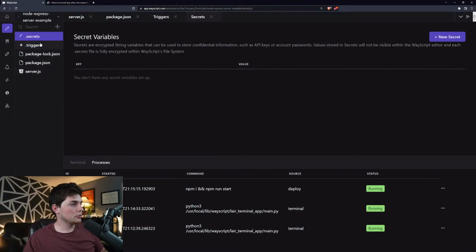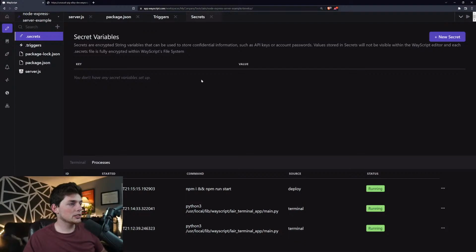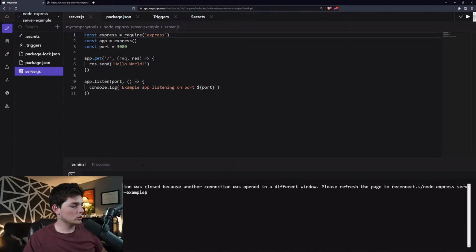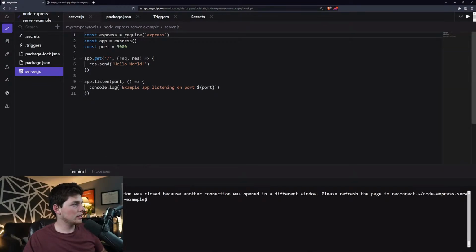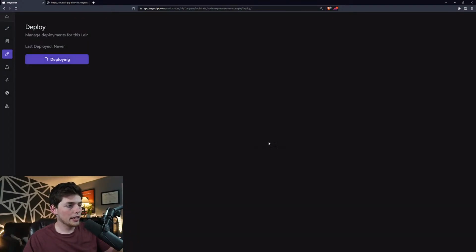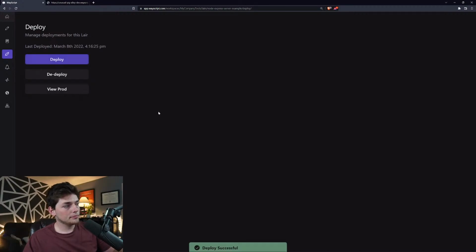We have a secrets manager. So instead of coding in strings into your application, we actually get the full environment within Wayscript where we can store secrets and access them. Also, within Wayscript, we get this process log, a built-in terminal, and that environment that I was talking about. So in this environment, right now we just have this one, but we can deploy it and have a second one. The second one is our production one, and we can have our dev one.